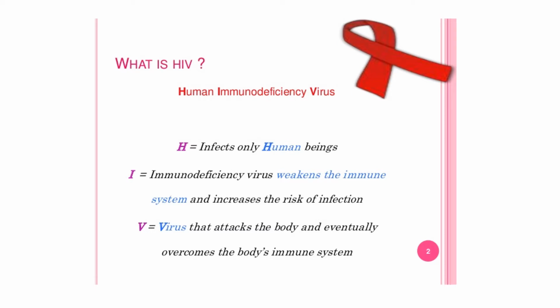Human immunodeficiency virus, that is usually termed as HIV. H represents human, that it only affects human beings. The I is for immunodeficiency, that this virus weakens the immune system and increases the risk of infection. The V represents virus that attacks the body and eventually overcomes the body's immune system.